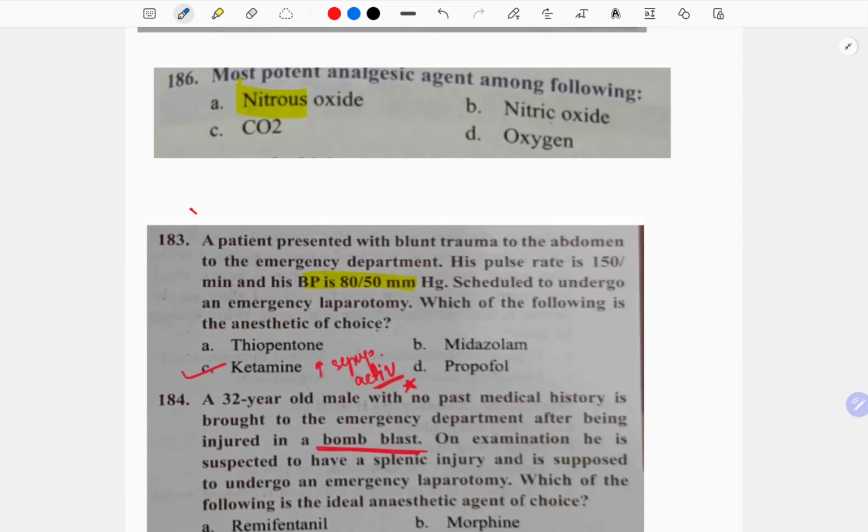Most potent analgesic agent among the following is nitrous oxide. Most potent they are asking.